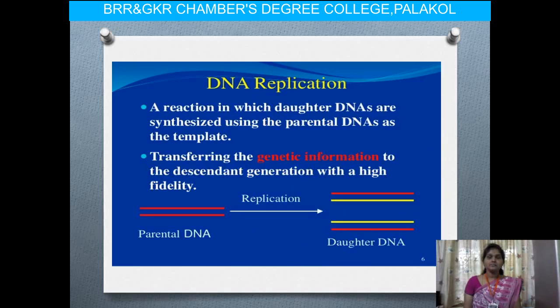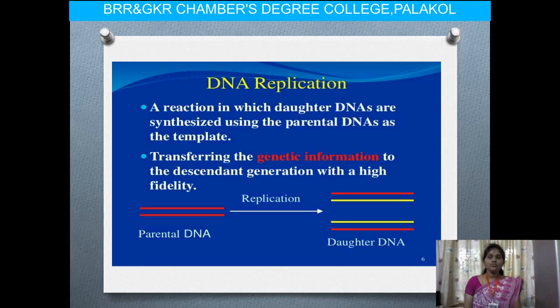Here the genetic information is transferred to the descendant generation with high fidelity. Observe here, we have the parental DNA in red color, which is converted into daughter DNAs.